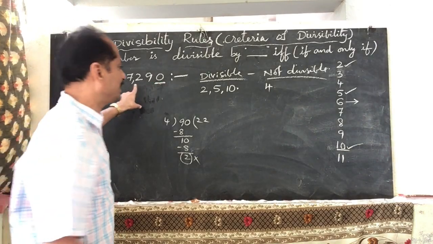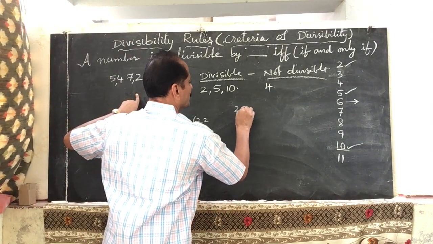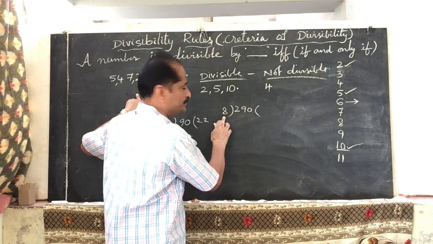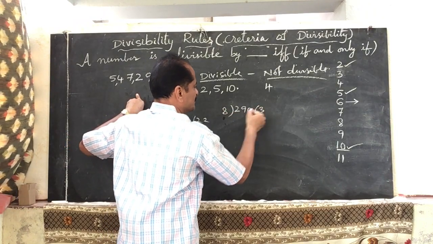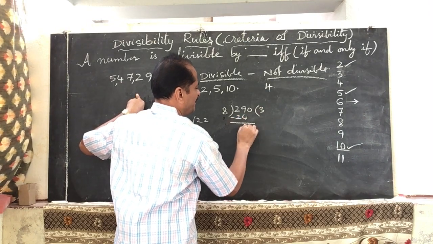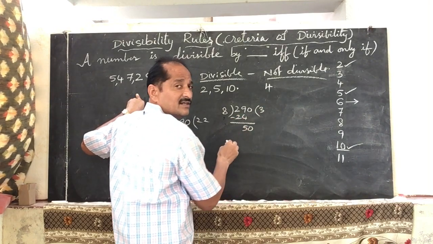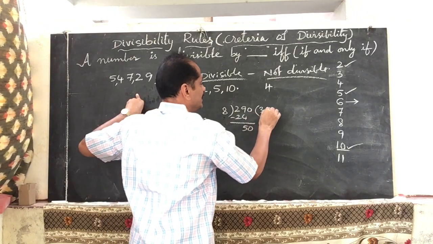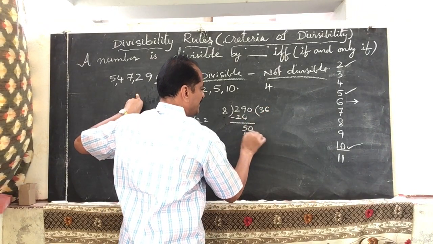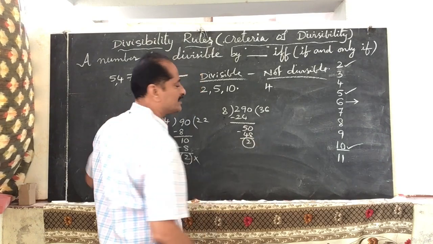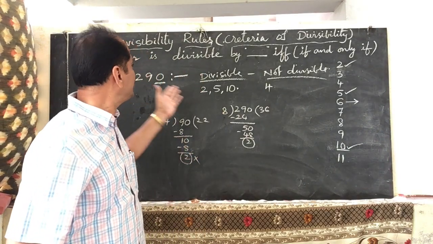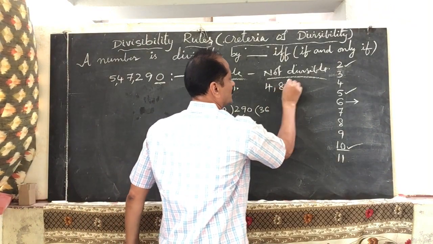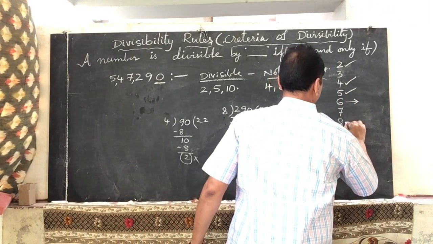290. Take 290. Is it divisible by 8 or not? You can check. 8 3s are 24. Remainder 50. 8 6s are 48. Remainder is equal to 2. So here also you got remainder 2. So this number is also not divisible by 8. So 4 completed, 8 completed.